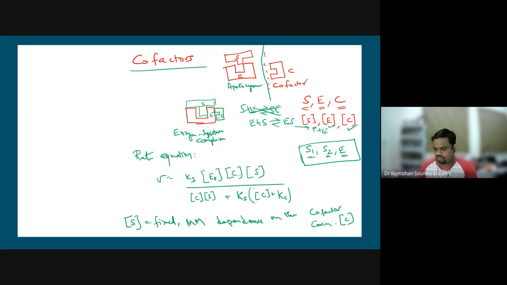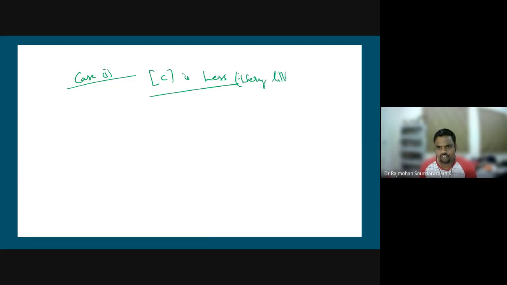So there are two cases coming into the picture. We have case one where the concentration of the cofactor is very little, very low. What will happen? When the concentration is very low, it is going to be less than the Kc. Then the reaction rate is first order in concentration of C.